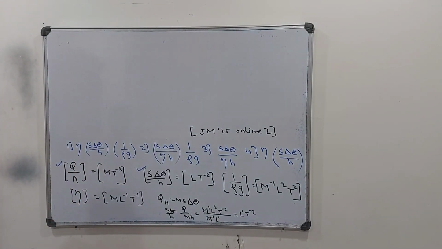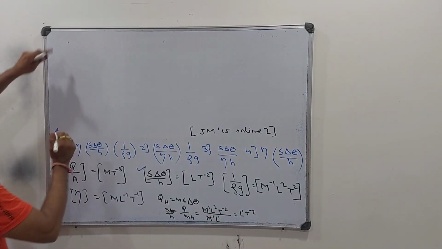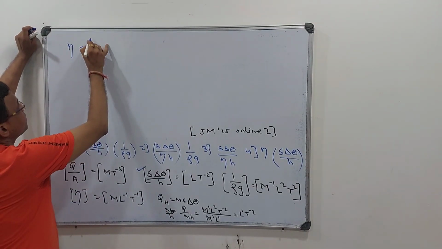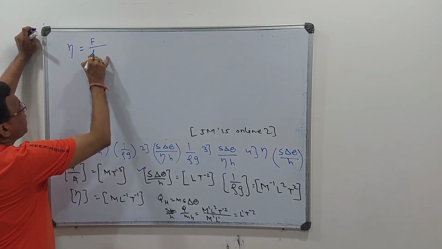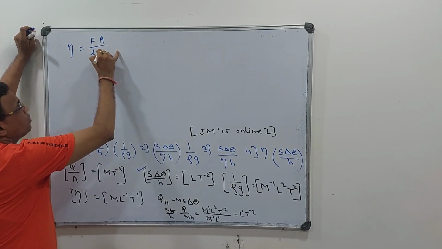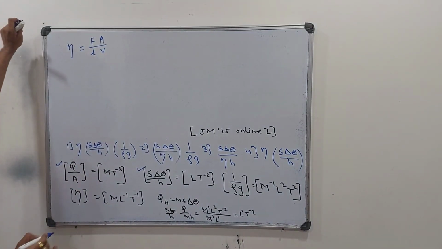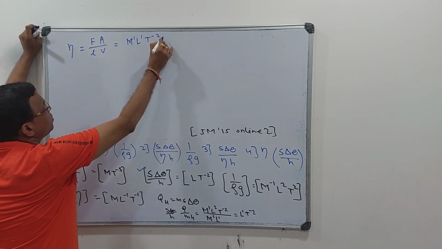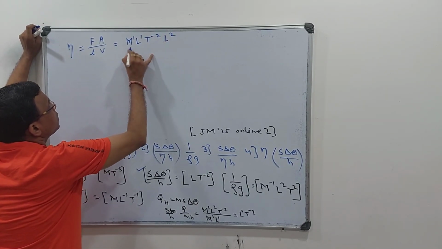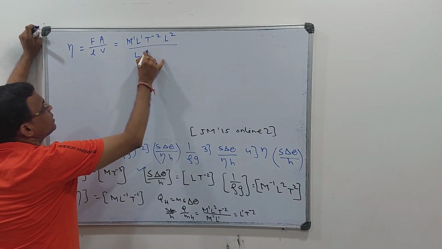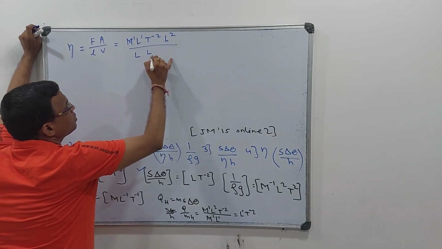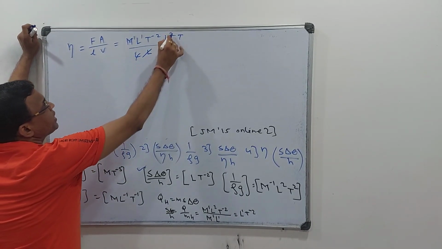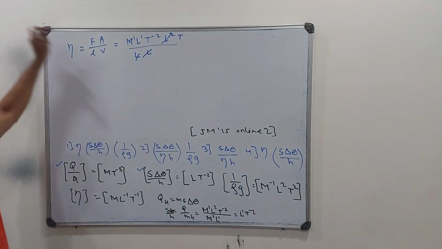Next is viscosity. There is a formula for viscosity in fluid mechanics which you would have seen. So it is F upon A, and it is L upon v, velocity. So eta equals F L upon A v. So I will try to solve this. M1 L1 T minus 2. A is L2, L is L, and v is L per second. So it is T over here, upon T, so goes up like this. So L square gets cancelled. So it is M1 L minus 1 T minus 1.